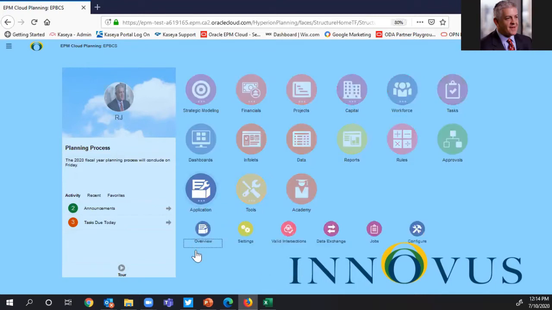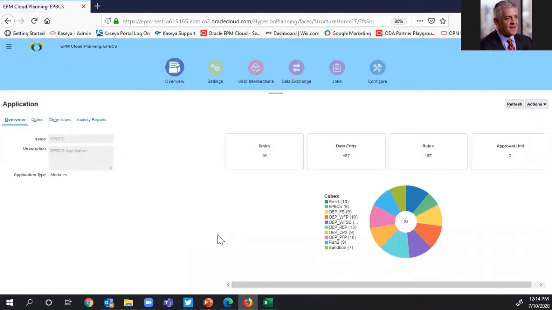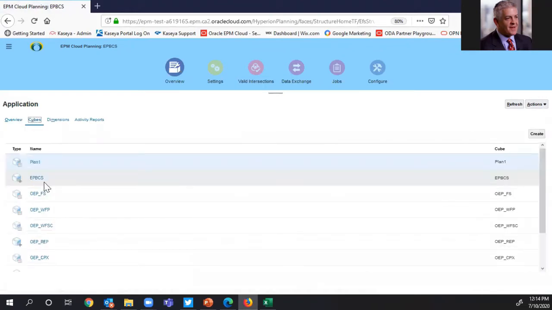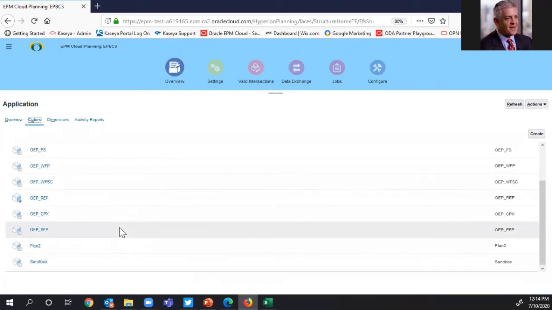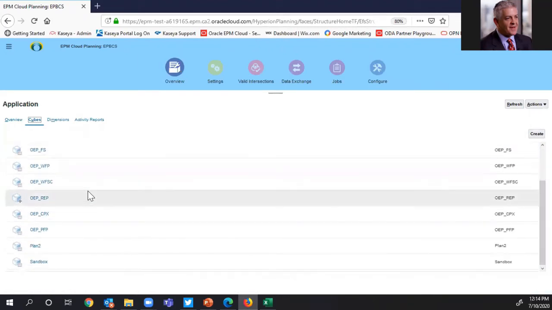So the first step in the process is to click on the application icon and jump into our application overview. From our application overview, you'll notice that I click on the cubes icon to provide a list of the cubes that make up the application.